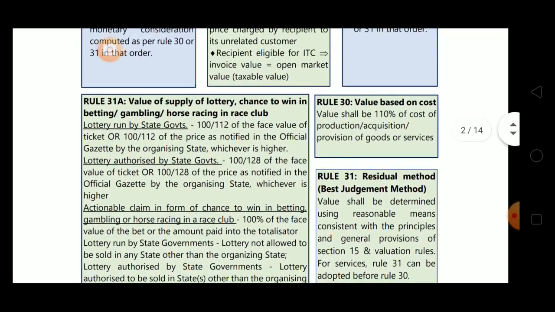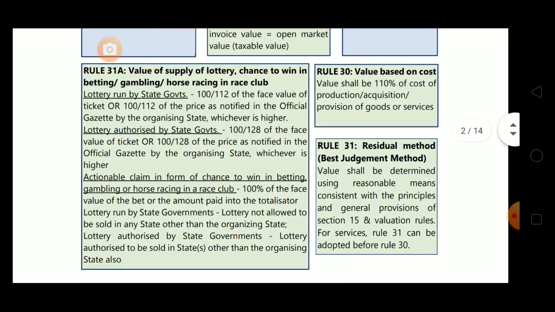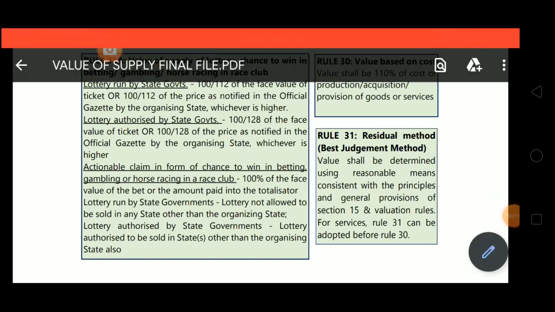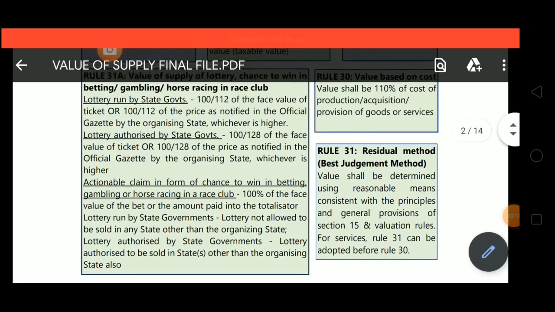Now rule 31A, value of supply of lottery, chance to win in betting, gambling, horse racing and race club. It's given here: lottery run by state government. If the lottery is run by state government, then value will be 100 by 112 of the face value of the ticket or 100 by 112 of the price as notified in the official gazette by the organizing state, whichever is higher. So it's clear, we'll take the higher of both.